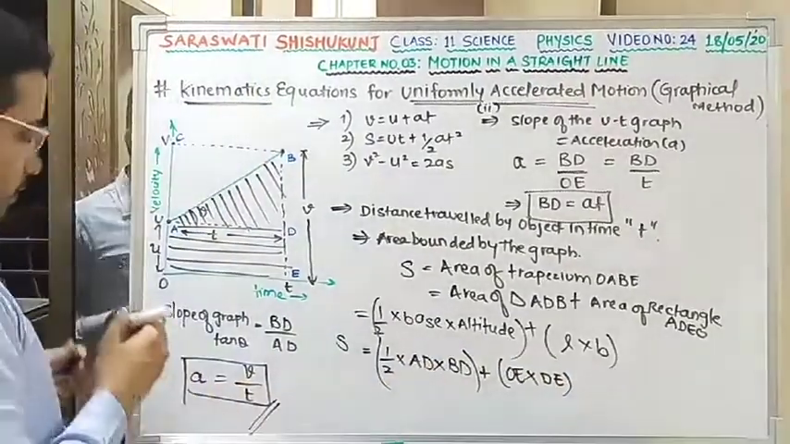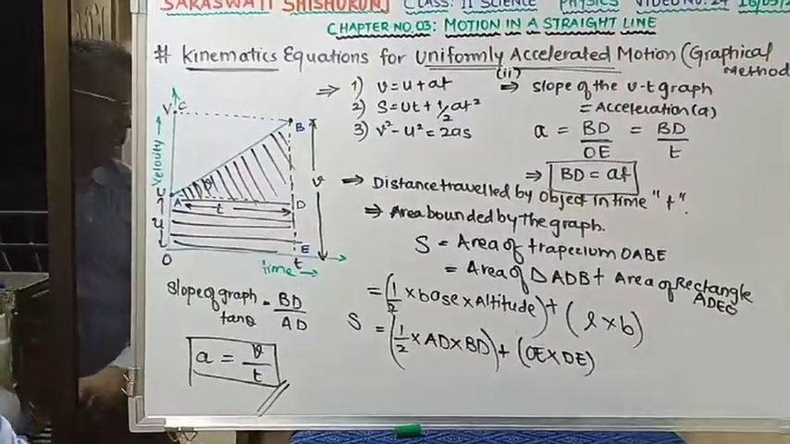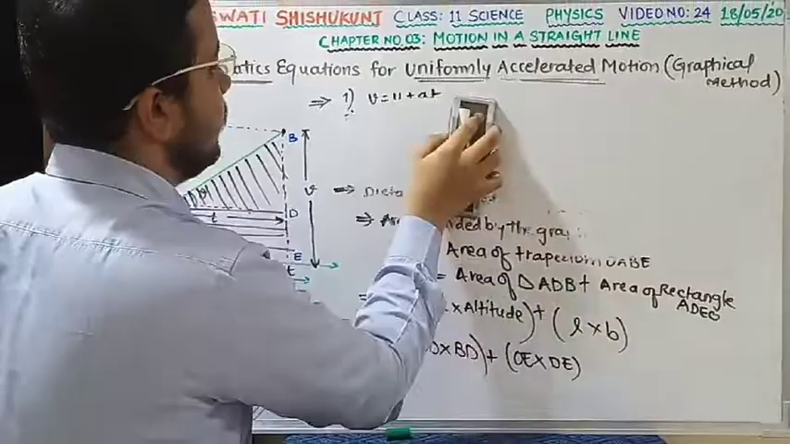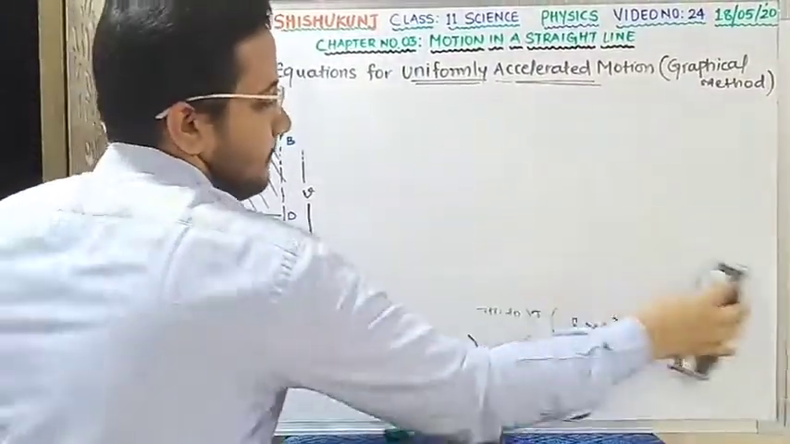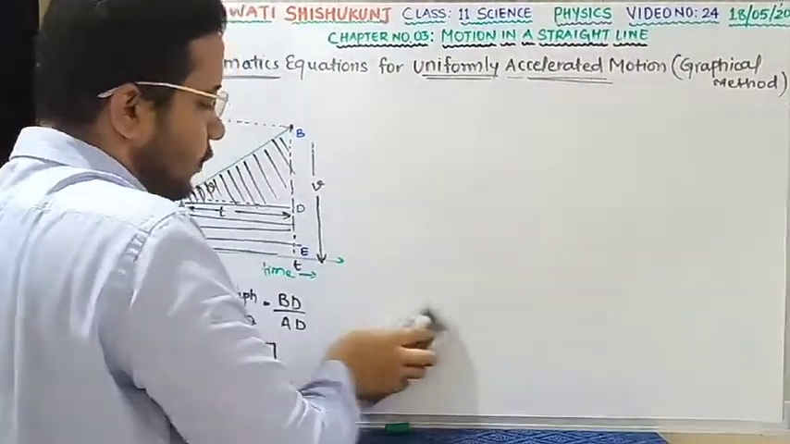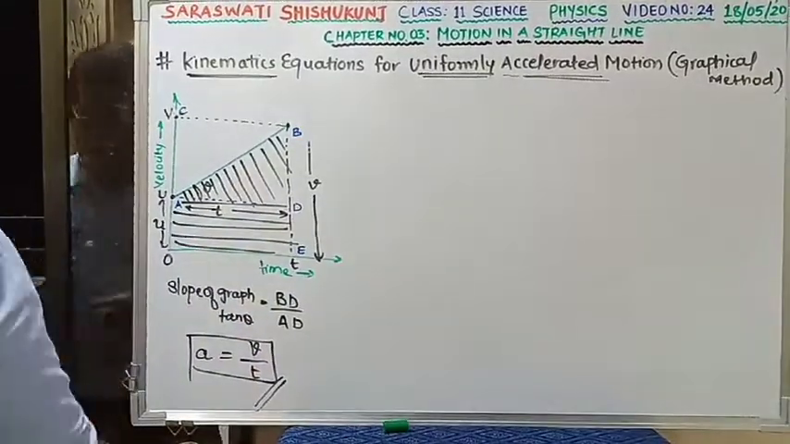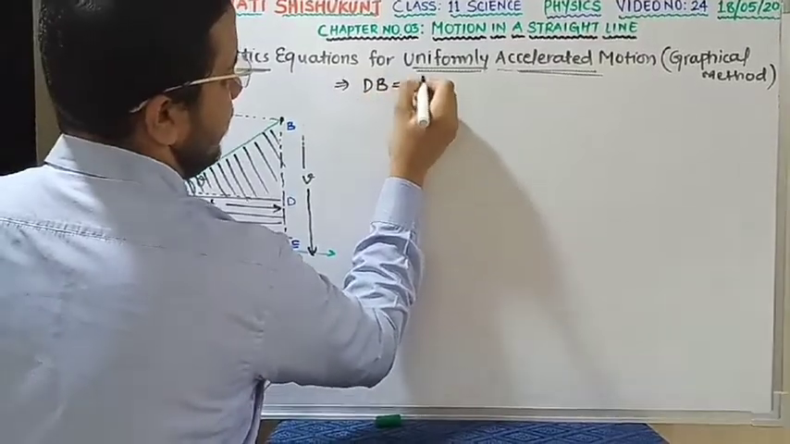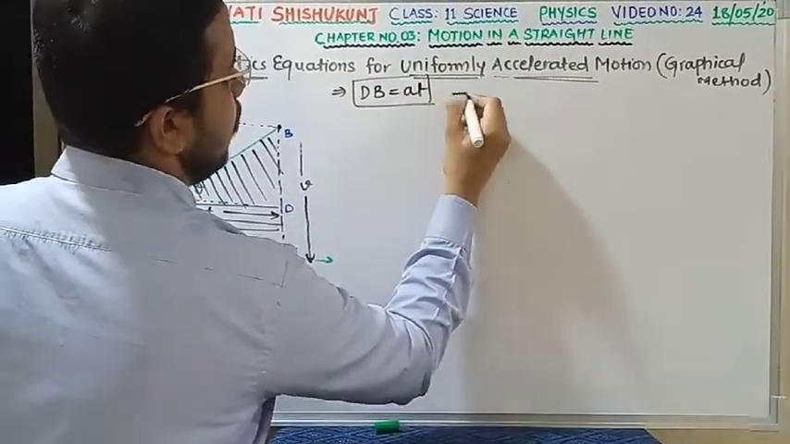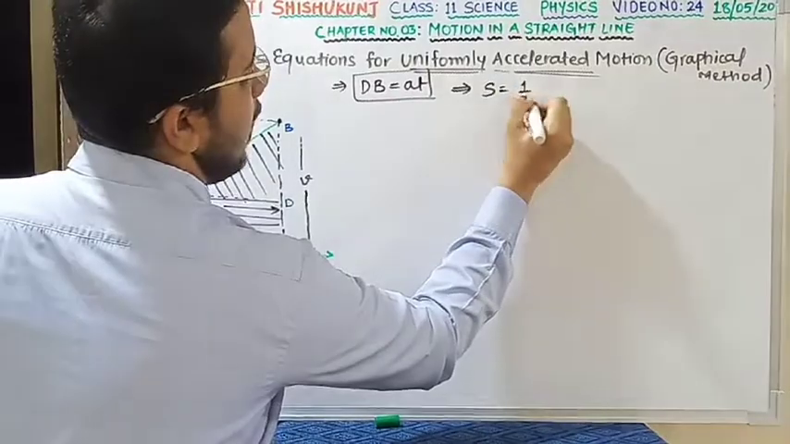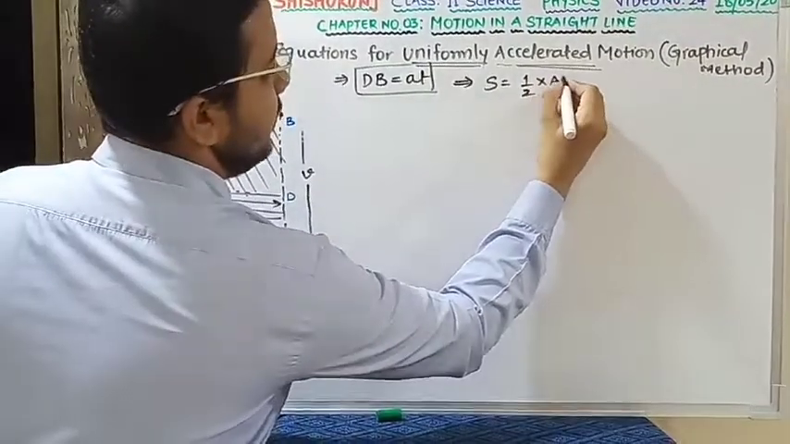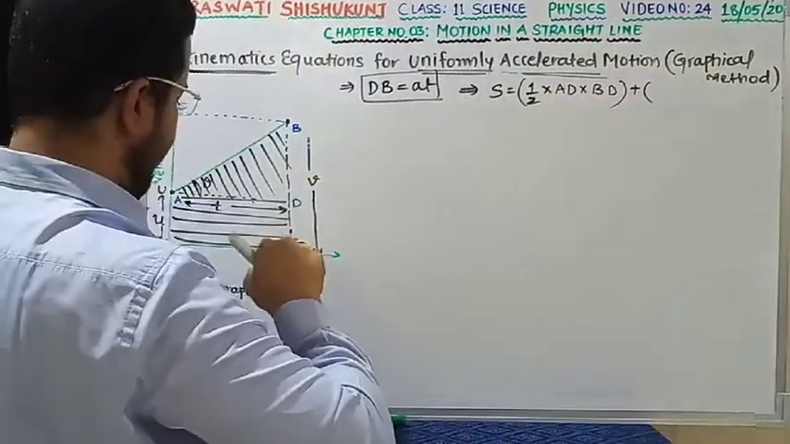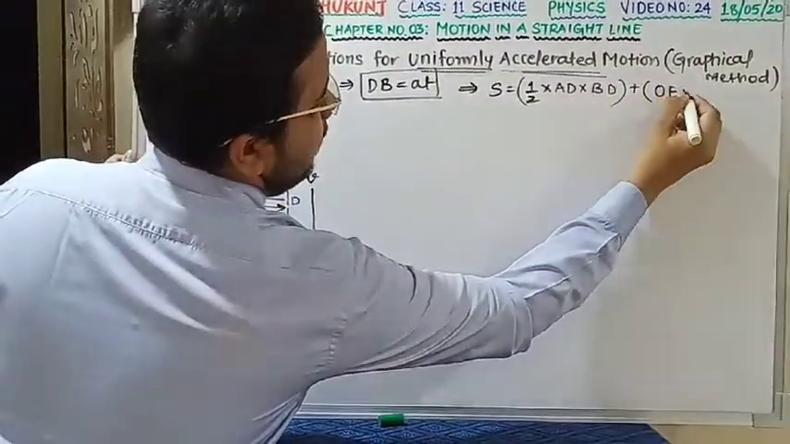Is this clear? So moving ahead to the next, I do have two equations with me. The very first equation, that is v = at, I have already calculated. Also I do have the equation S = 1/2 (AD × BD) plus OE × ED.